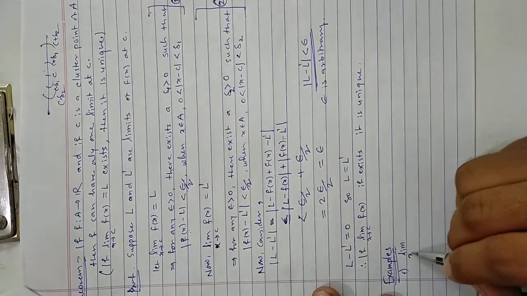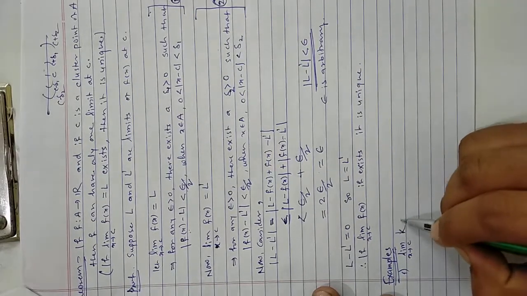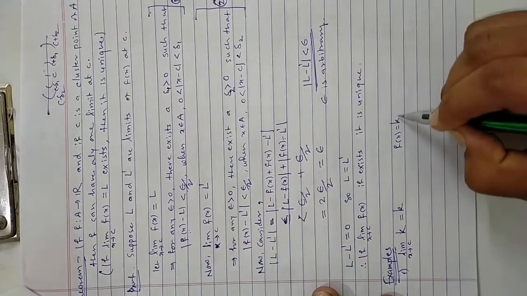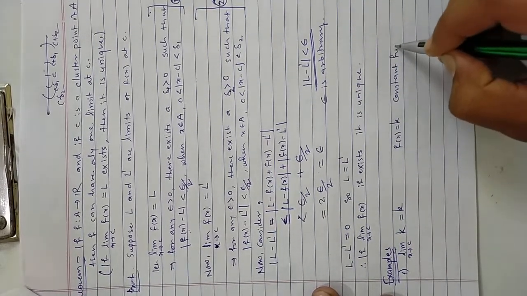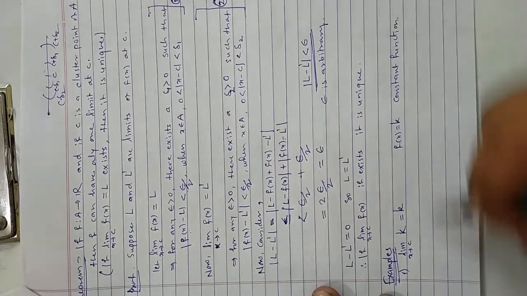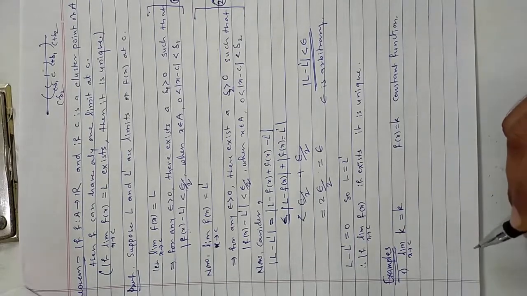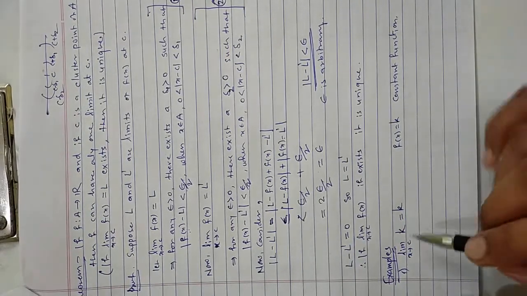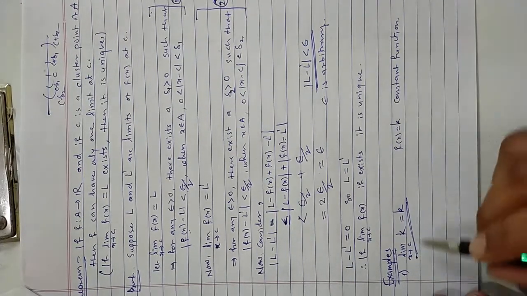So the limit of k is equal to k, where f of x equals k, a constant function. All of you know very well that the limit of a constant function is the same, but we have to show it by the definition of limit.